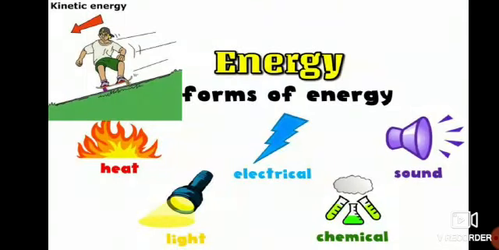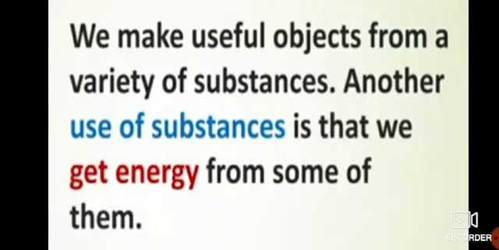Now let's go to the next topic, energy. Okay, so we are going to study about energy. First, before studying this, we make useful objects from a variety of substances. Not only wood and soil, there are so many other substances, and from them we can prepare many things.